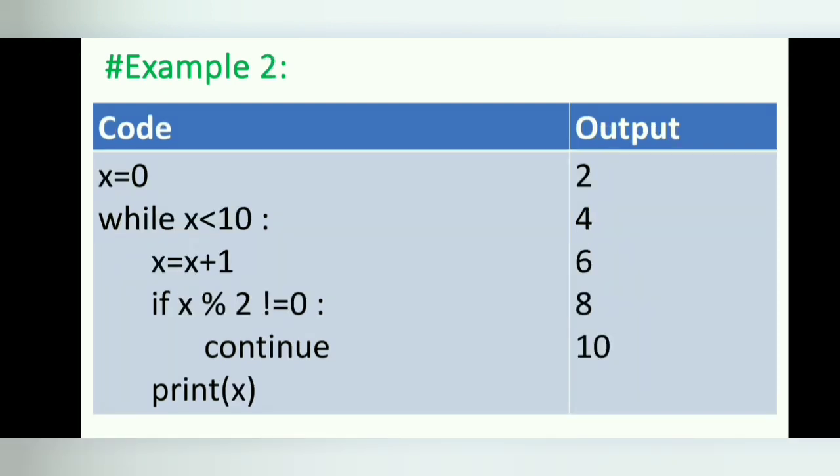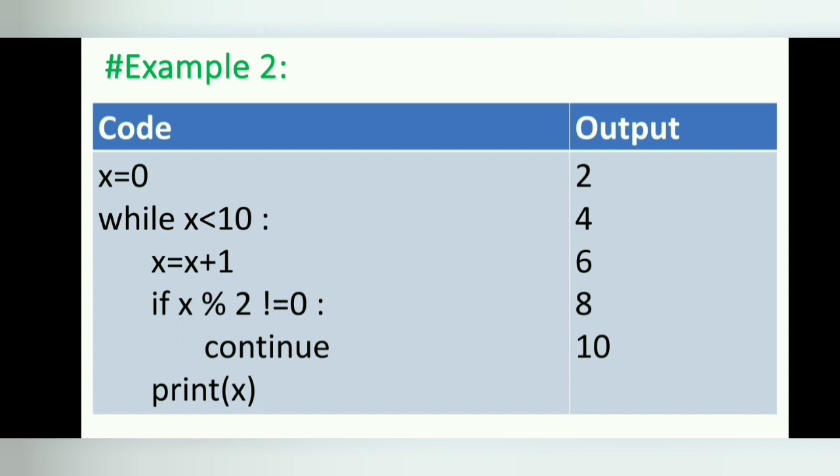Example 2. This example uses continue to skip odd numbers. This code prints all even numbers greater than 0 and less than or equal to 10. The percent sign is the remainder of division operator, that is, the modulus operator.